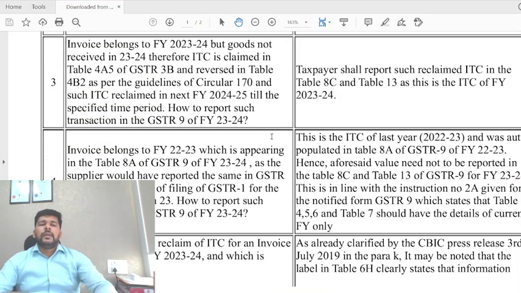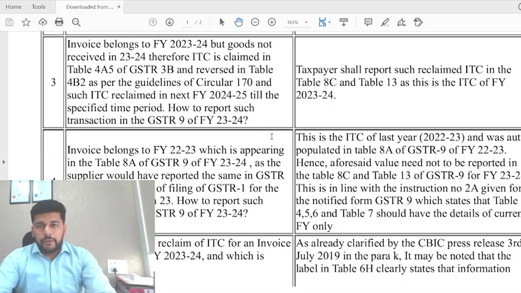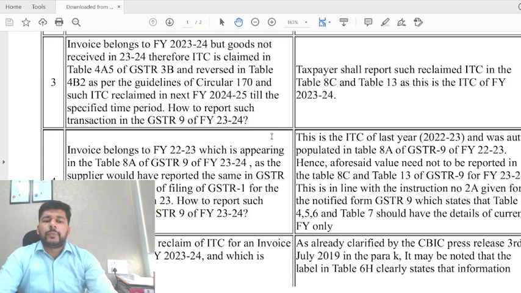The third thing: the invoice belongs to FY 23-24, but the goods were not received in 23-24. Therefore, the ITC is claimed in table 4A5 of GSTR-3B and reversed in 4B2 as per the guidelines of circular 170. And such ITC is reclaimed in FY 24-25 within the specified time. How to report such a transaction?